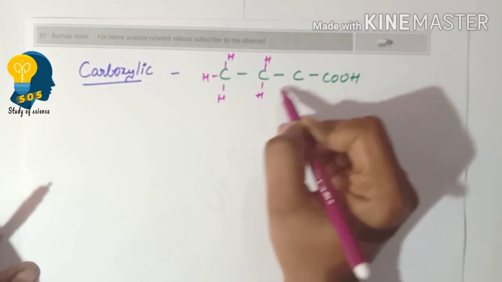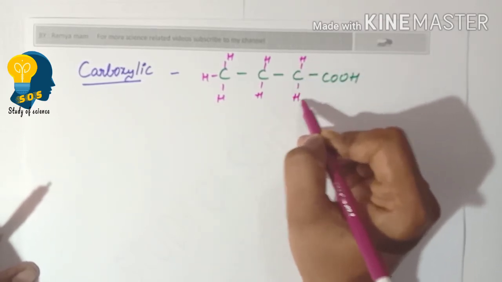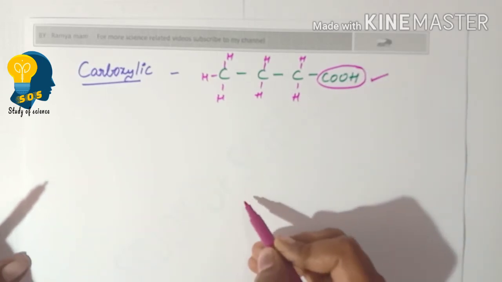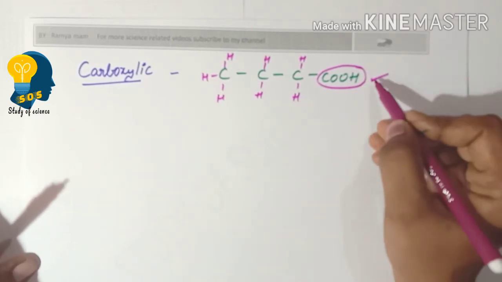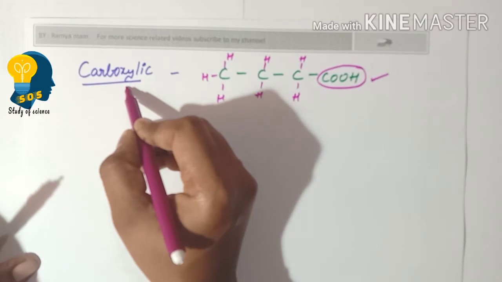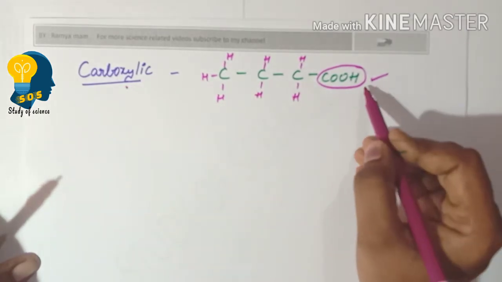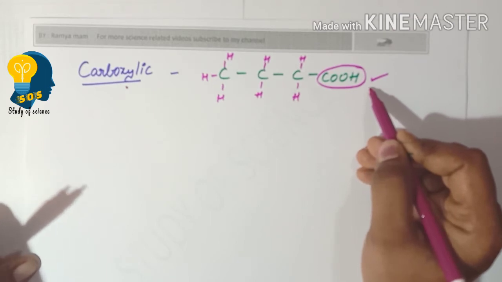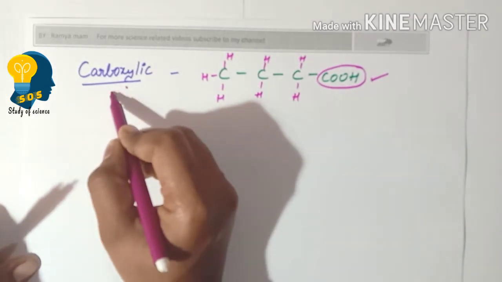If there is presence of COOH group in the longest carbon chain, then we can say there is presence of carboxylic functional group.